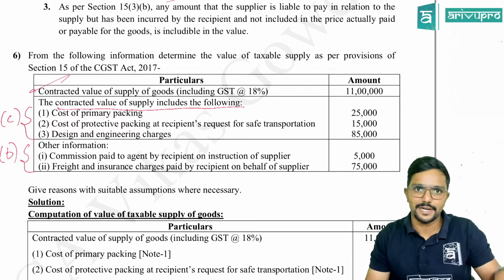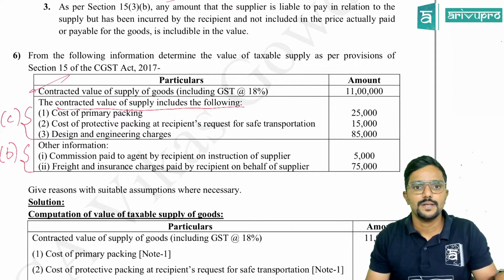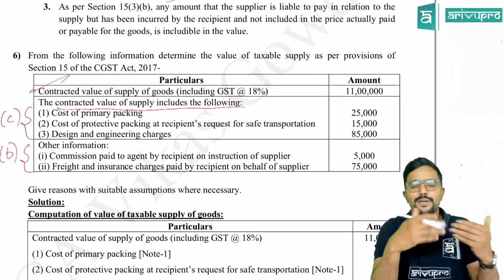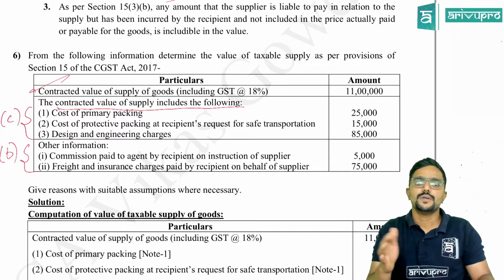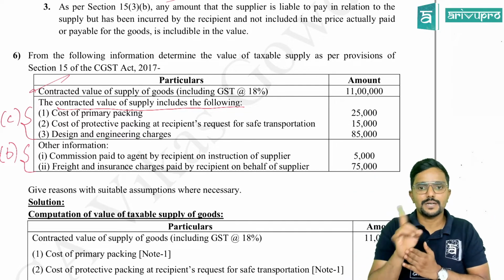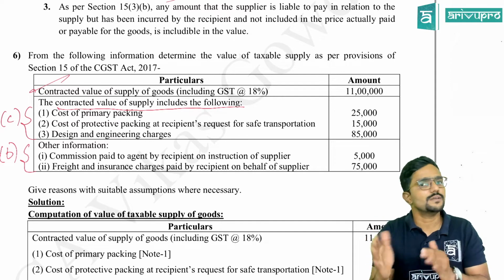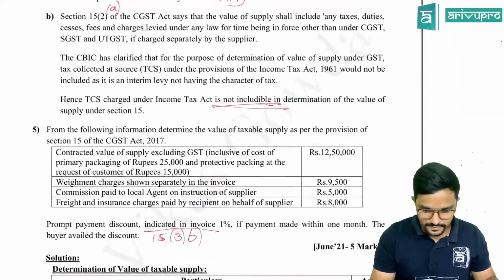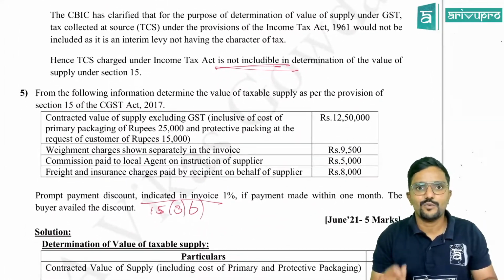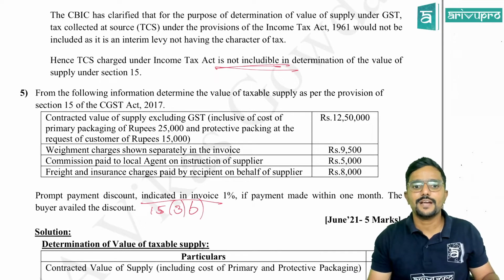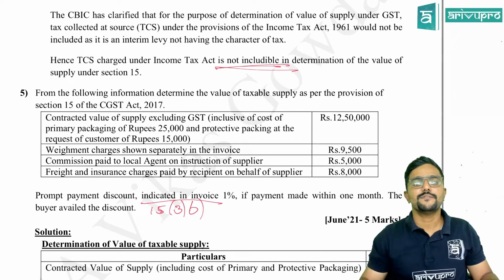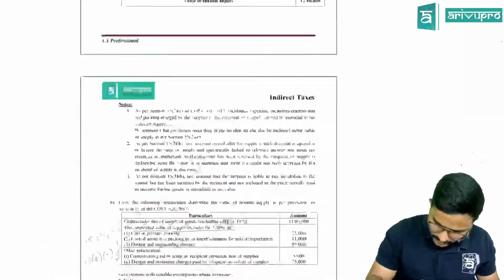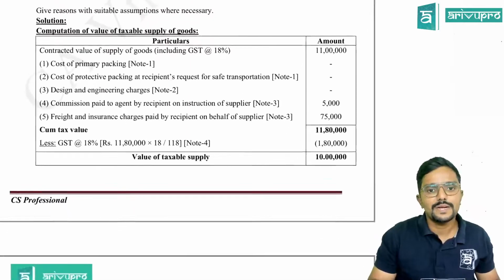Actually, you have to add these items as per section 15(2)(c). But contract value or the price? Contract value is nothing but the price, guys. So they may use different names. So you need not get confused. So it already includes this amount. How much is that? 1,25,000. So should you add it again? No. Okay. It is similar to this point. Yeah, this one. 5th one. Similar to that. 12,50,000 already included. 25 plus 15. Primary packing and protective packing. Similar to that. Okay, sir. So that is why we will not add these 3 items.